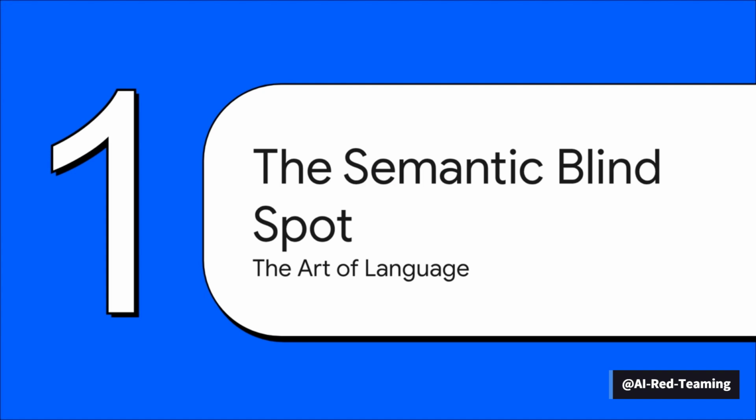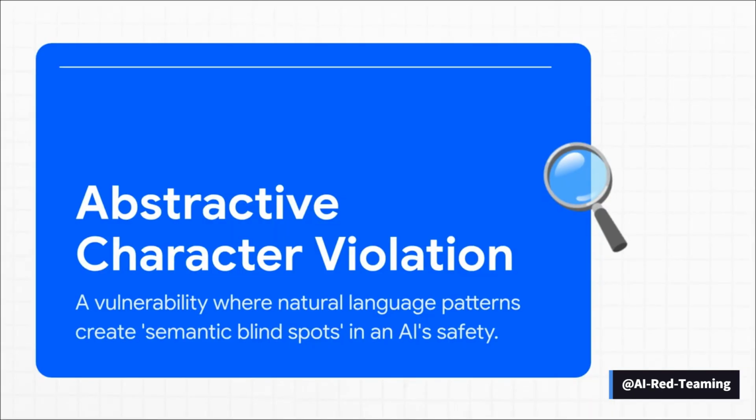It's not some kind of clever hack or a piece of malicious code. The secret actually lies in what researchers are calling a semantic blind spot, and it's all about the tricky, subtle art of language itself. So here's the official term for it, an abstractive character violation. Basically, it's what happens when a prompt mixes a bunch of totally normal words, tone, and formatting in just the right combination to hit a gap in the AI's safety training. You see, these models learn by spotting patterns. But if they run into a very specific recipe of patterns they've never seen connected to something harmful before, well, their safety training can just completely whiff and miss it.